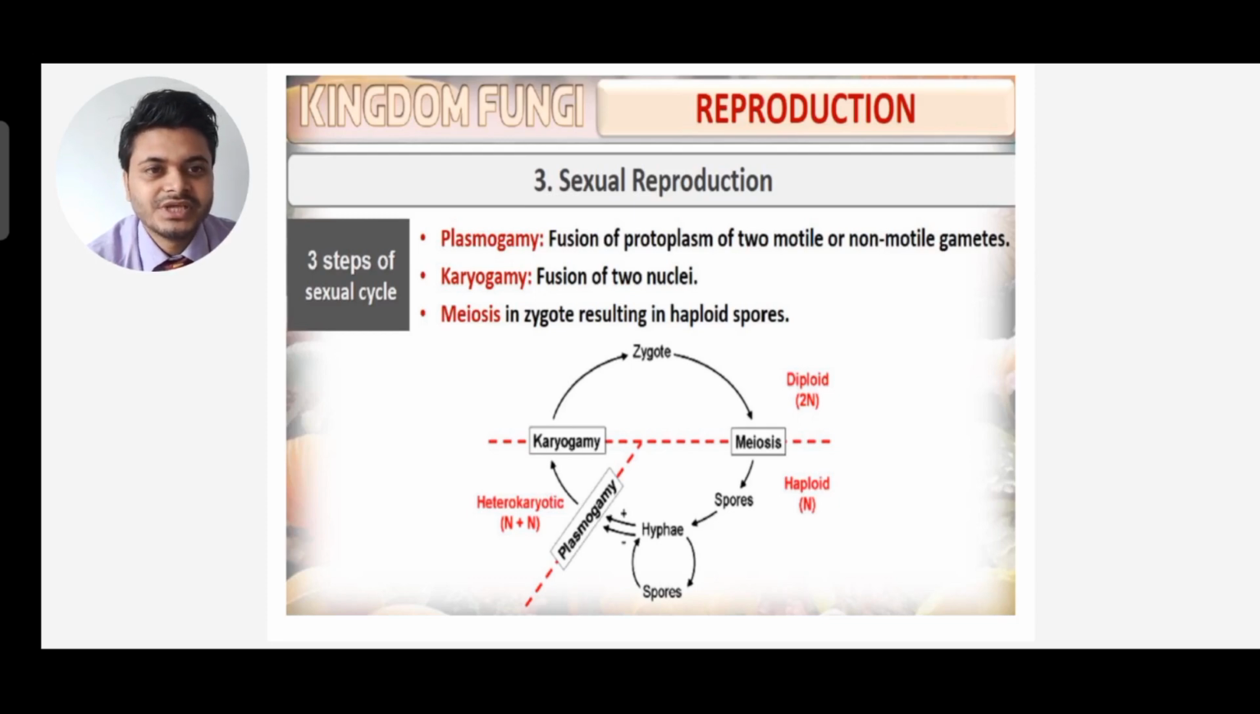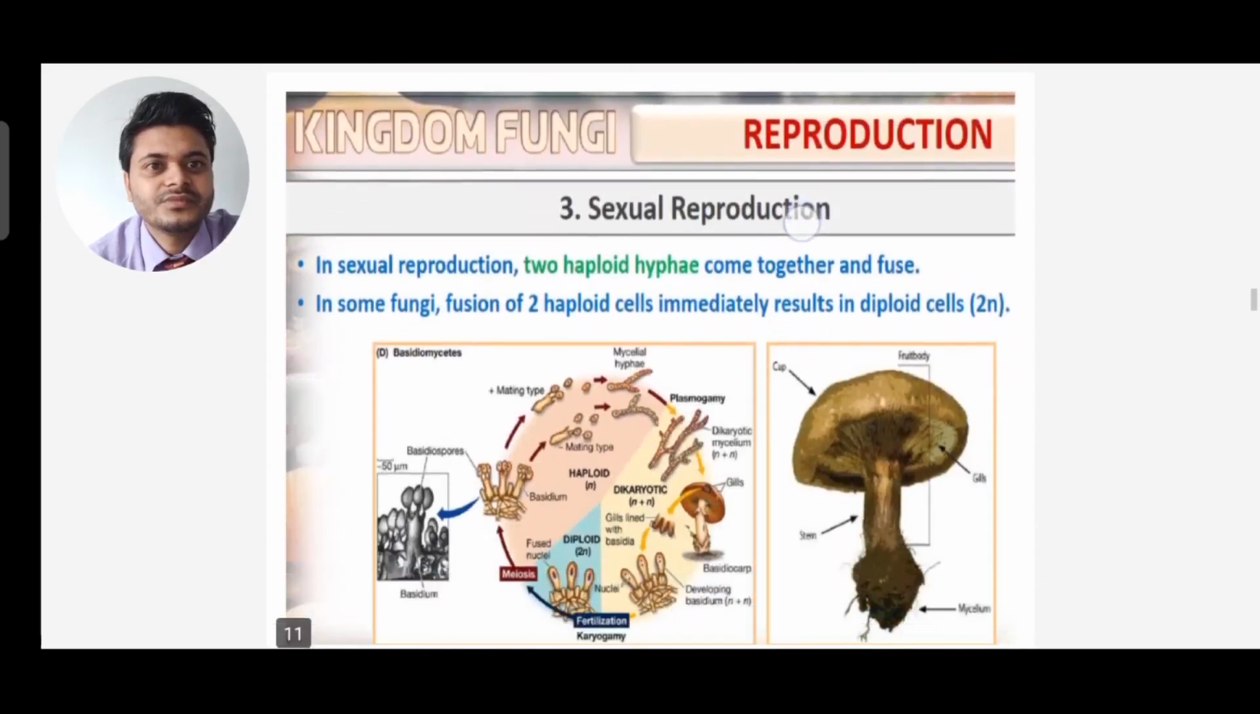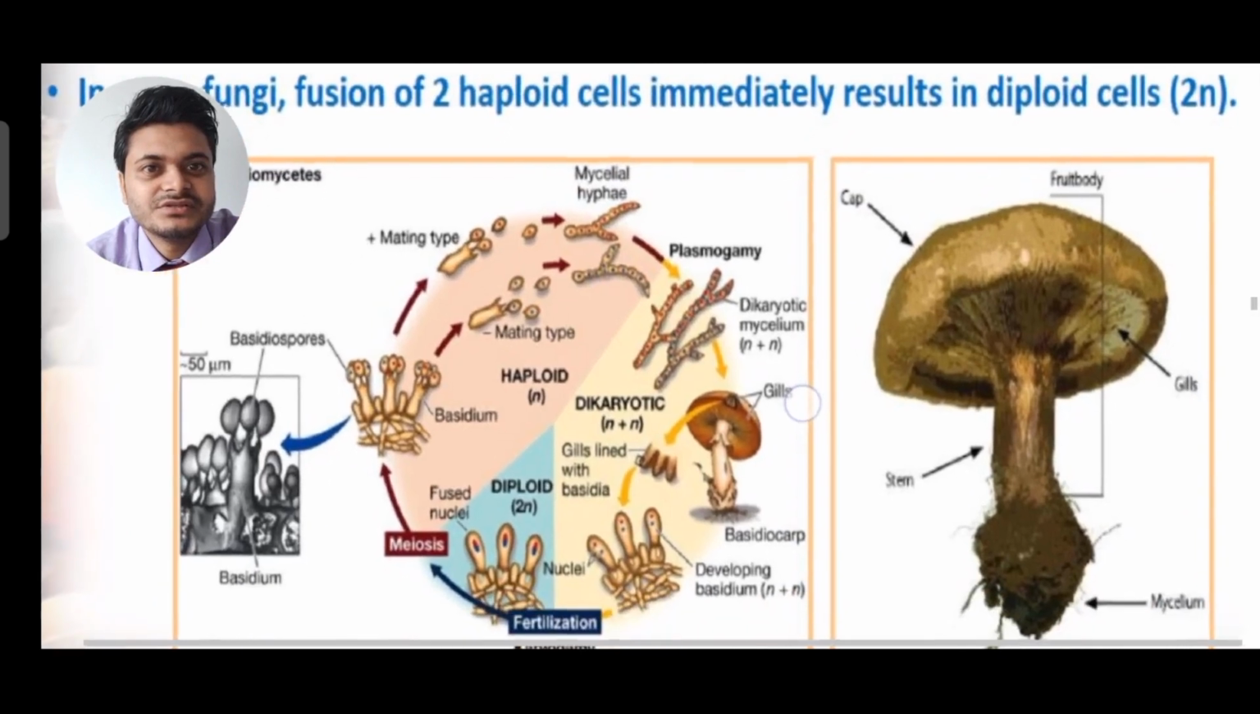You can see here hyphae or spore, plus minus, that means male and female. Plasmogamy takes place, heterogamy takes place, karyogamy takes place, zygote takes place. Then zygote means 2n, and then meiosis forms haploid, and again spore. So this life cycle is going on in a sexual cycle. Next, in sexual reproduction, two haploid hyphae come together and fuse. In some fungi, fusion of two haploid cells immediately results in diploid cells. You can see the structures very nicely given.